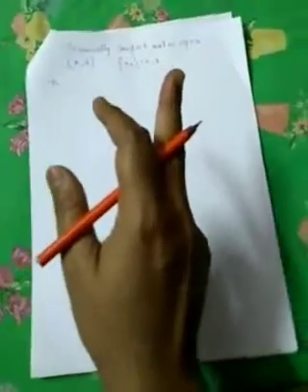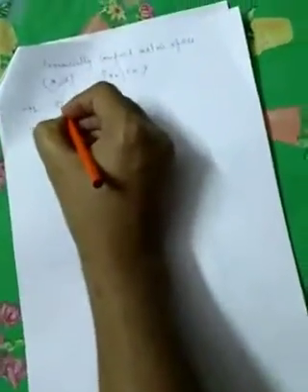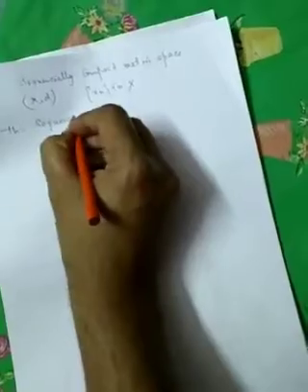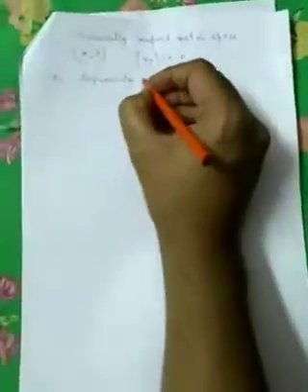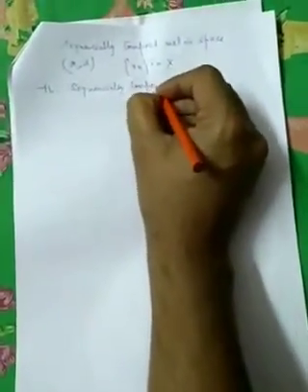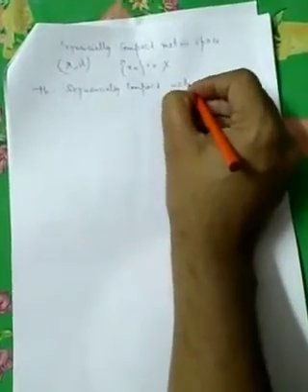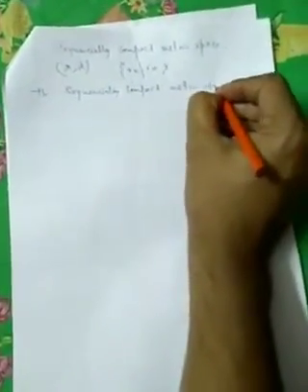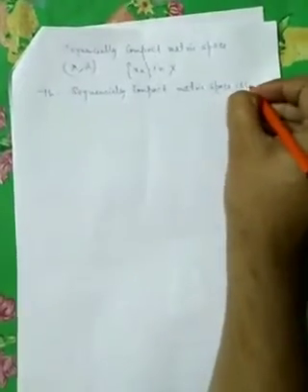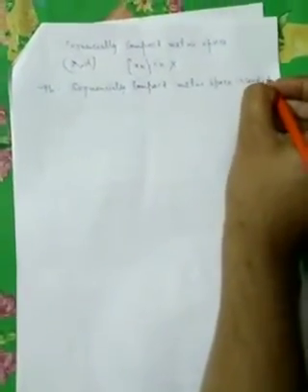Okay, next theorem related to sequentially compact metric space. The theorem is: every sequentially compact metric space is complete.